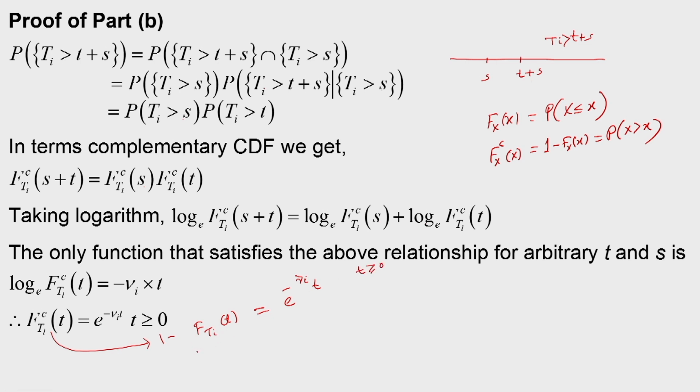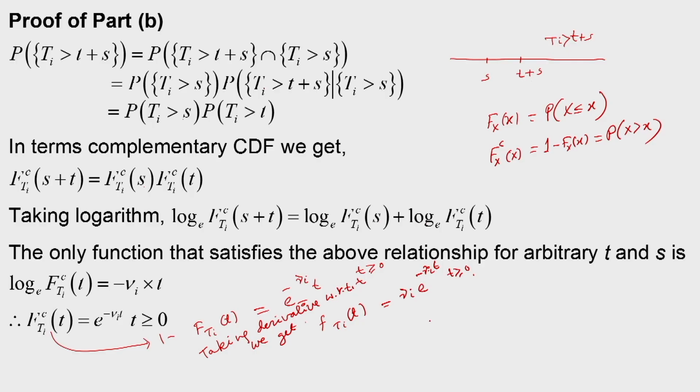Now taking the derivative with respect to t, the derivative of the constant is 0, the derivative of the CDF is the PDF, and on the right hand side similarly we take the derivative and we get f_Ti(t) is equal to nu_i into e to the power minus nu_i t, t greater than or equal to 0. So, this is the PDF of the state holding time.